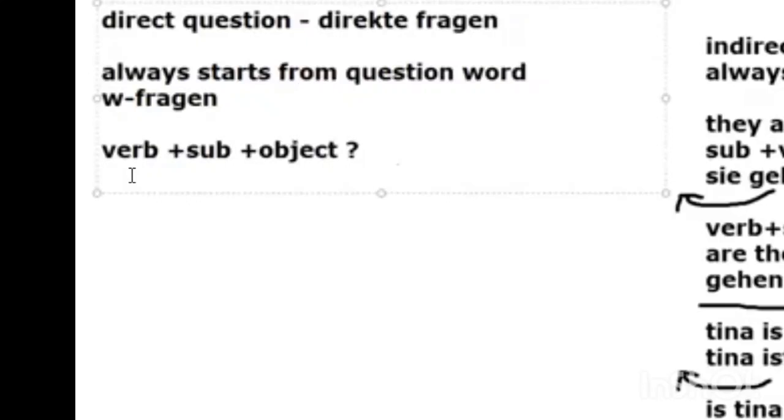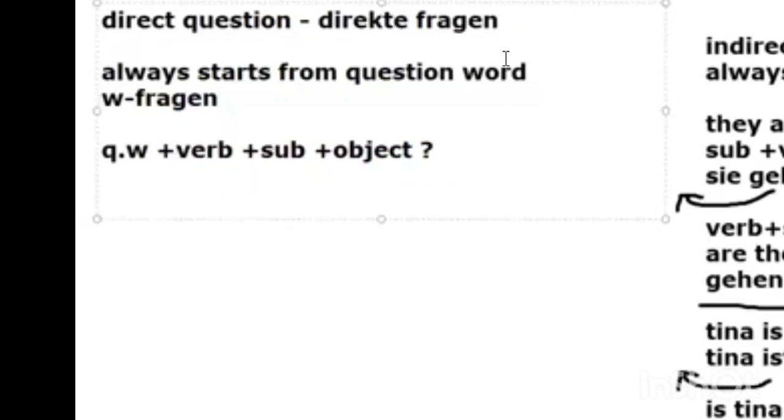Earlier we were using verb, subject, object, so we start from the verb. But now we need to ask a direct question. The same sentence, but a direct question means you have to put a question word before it, to ask in a proper way. So now you just put the question word before that and this is your direct question. Simple trick, simple structure you can follow. Always start from the question word.